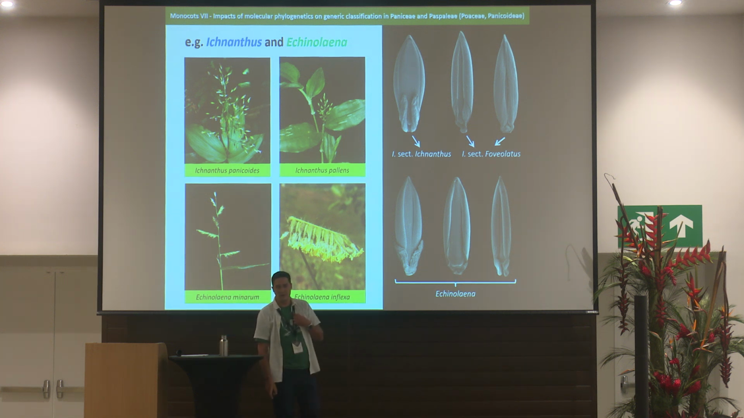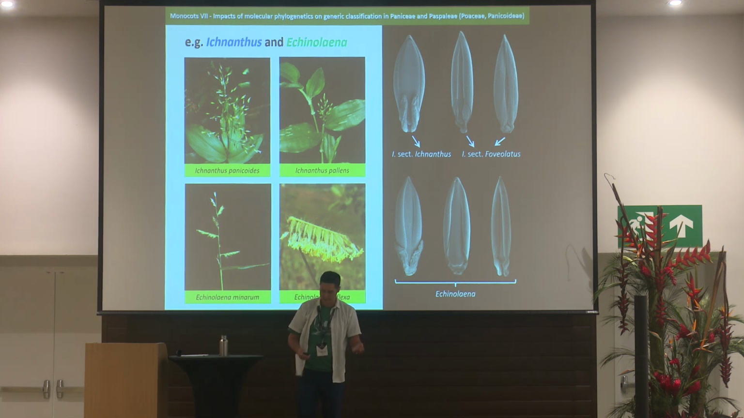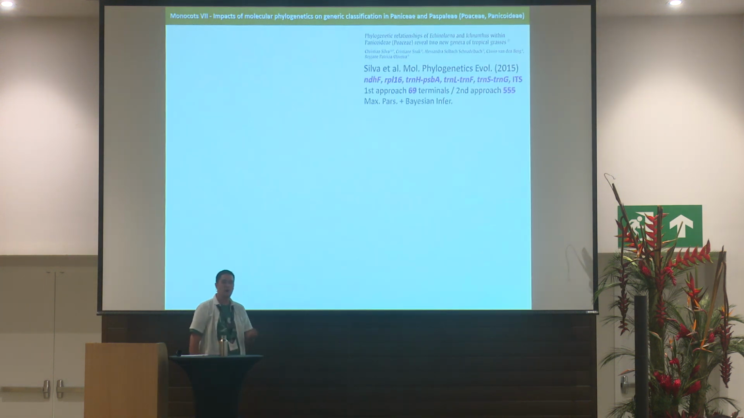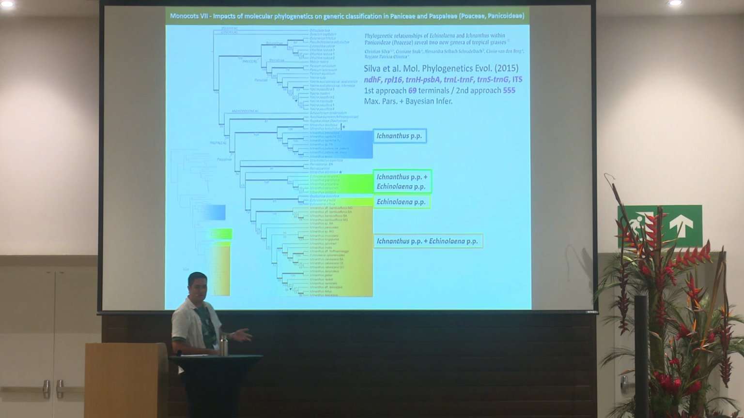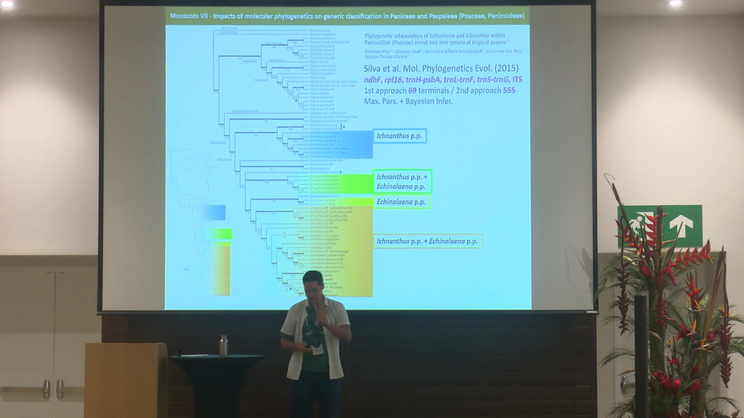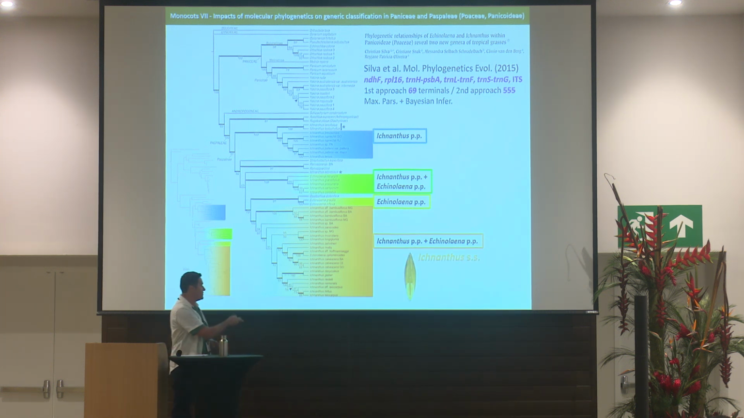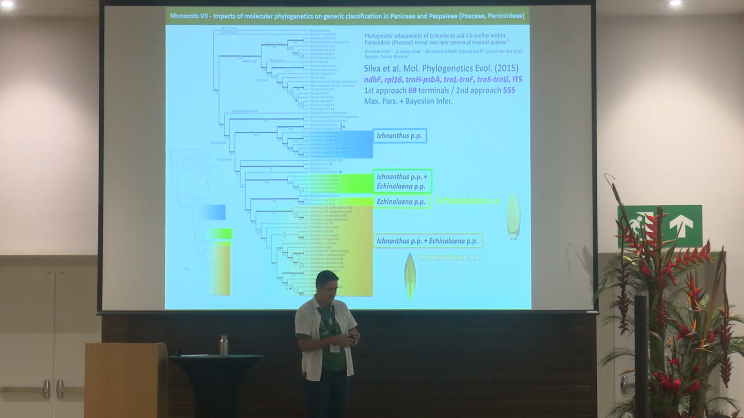So it led us to think that these genera could not be monophyletic. So we tested this using molecular data. We used plastid and nuclear regions to test this, and we performed a phylogenetic analysis that showed that both genera were polyphyletic. And the species of them were recovered in 4 distinct clades. So based on that, we recircumscribed Echinolaena to include only species with wings, and we also recircumscribed Echinolina to include species with long scars and inflorescences with a single unilateral raceme.